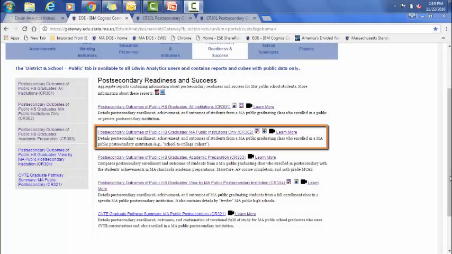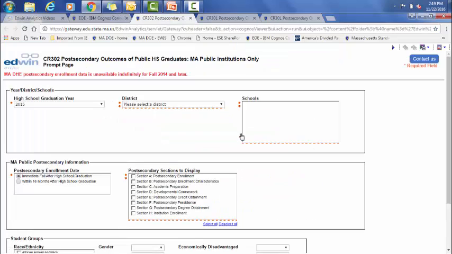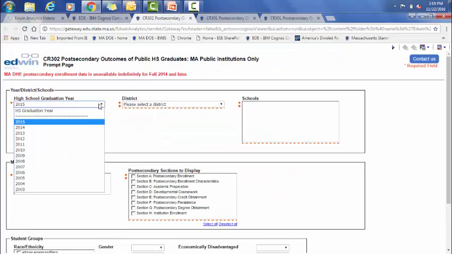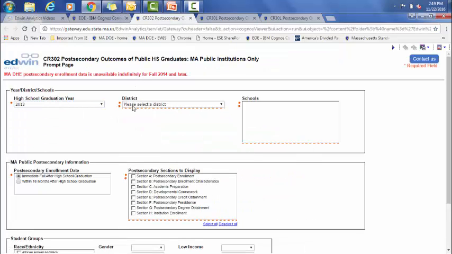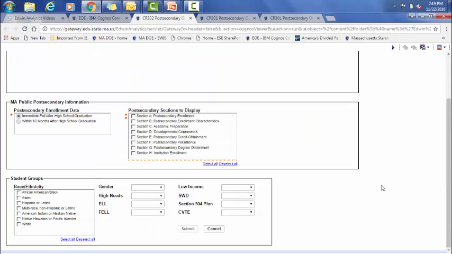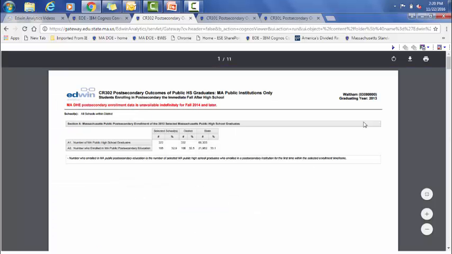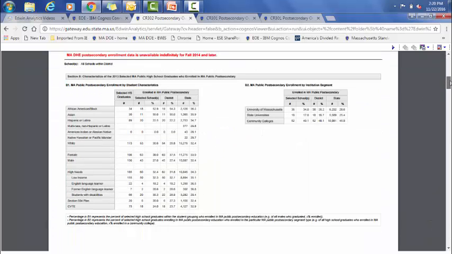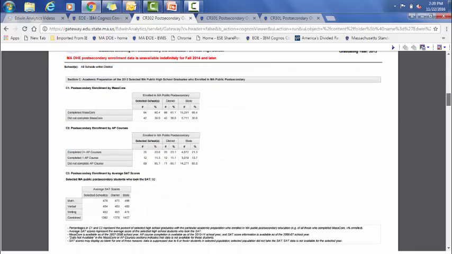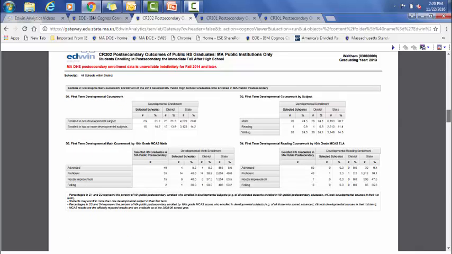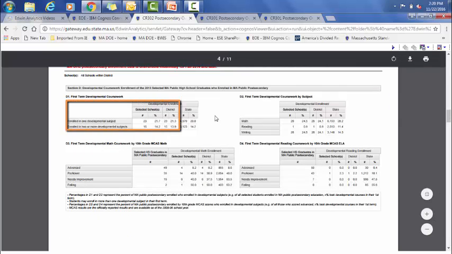The next report, Postsecondary Outcomes from Massachusetts Institutions Only, has similar information specifically for the students who are attending Massachusetts public universities and colleges, except there's an additional component. We also see details about the academic readiness of these students, or the percentage of students taking remedial or developmental coursework. These are non-credit-bearing courses. This report and this metric is using data only for students who are enrolled in Massachusetts public higher education institutions.